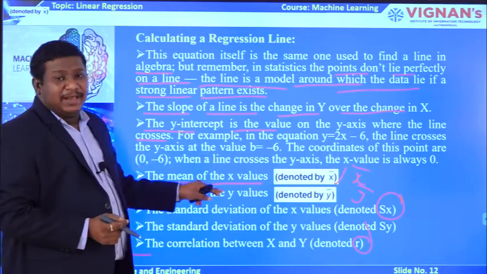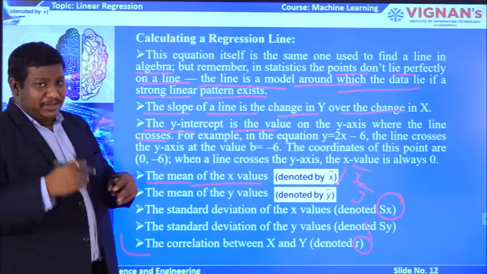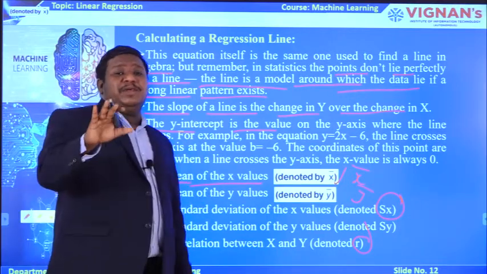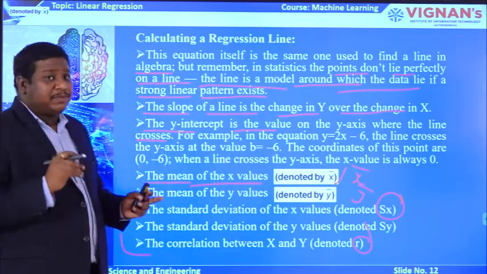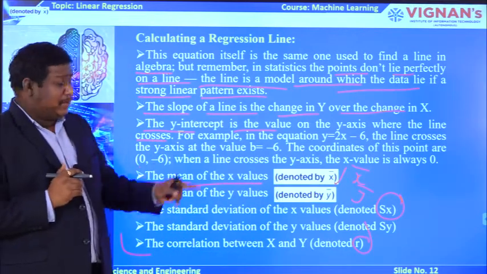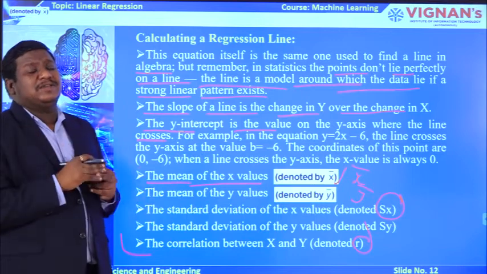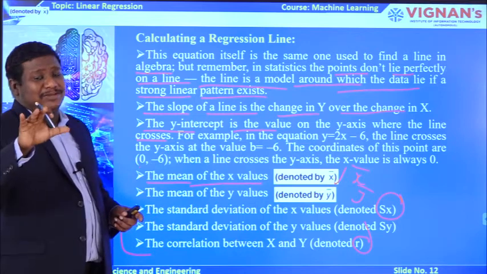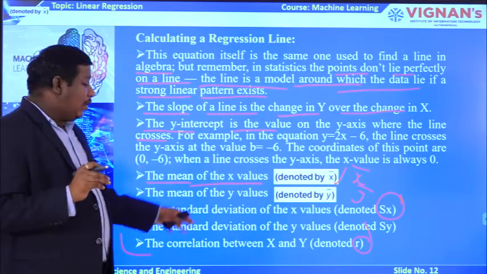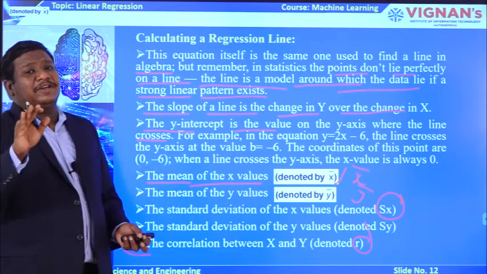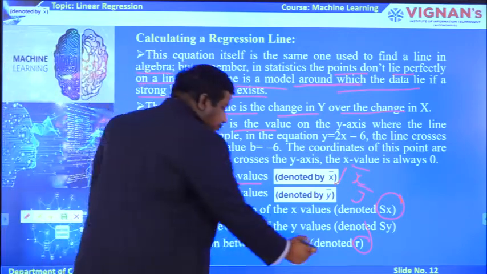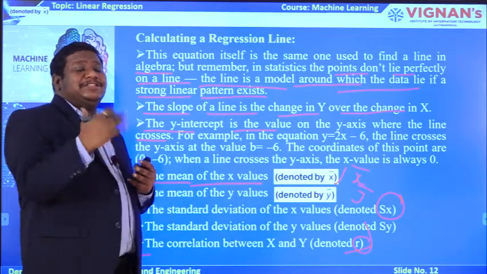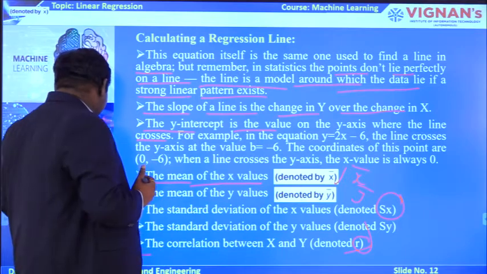You need to remember these values so that we can understand the equation in the next slides. So, the mean value of x can be represented with x bar, the mean value of y with y bar. Similarly, the standard deviation of x values can be represented as capital S with subscript small x, the standard deviation of y values as S with subscript y, and the correlation between x and y with a small letter r. Now, by using all these things, how are we going to represent a regression line? We can see in the next slide.